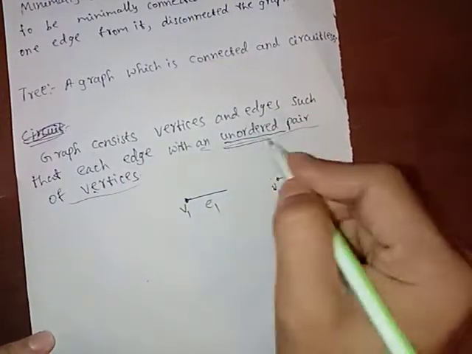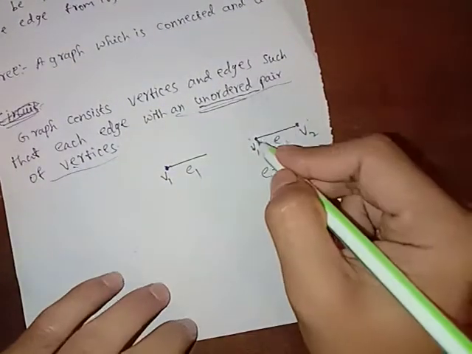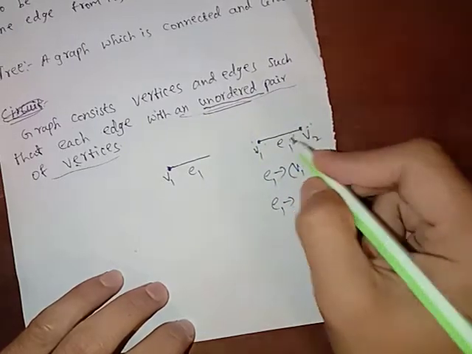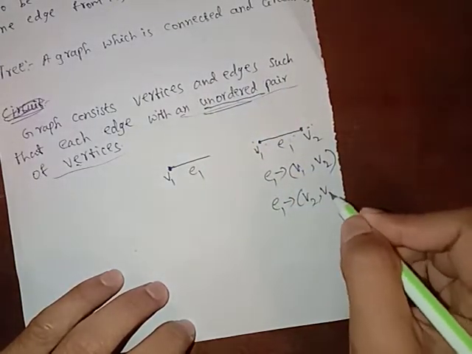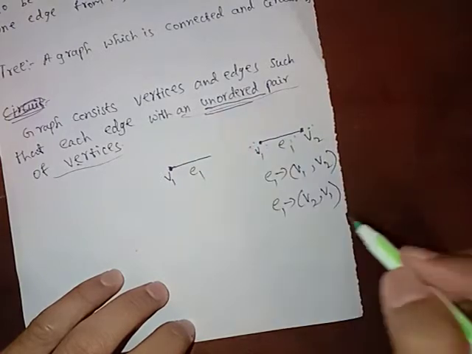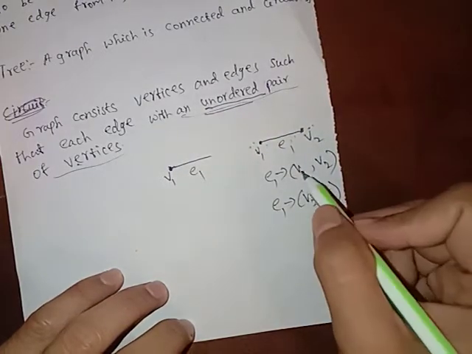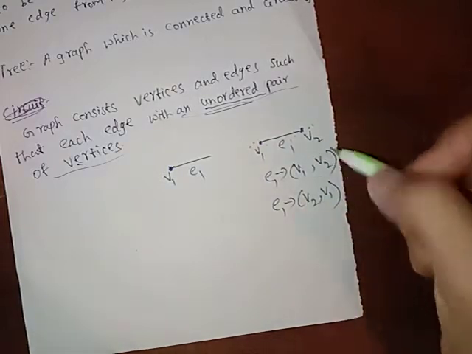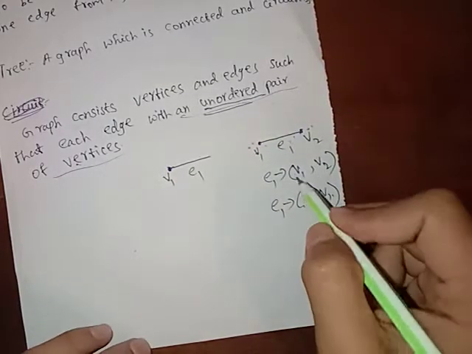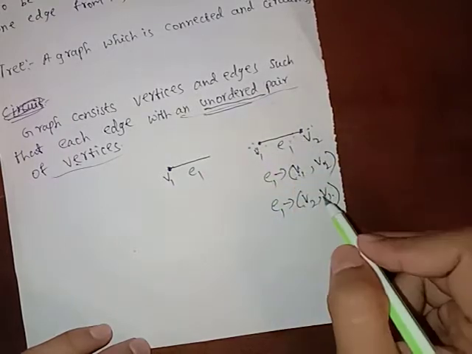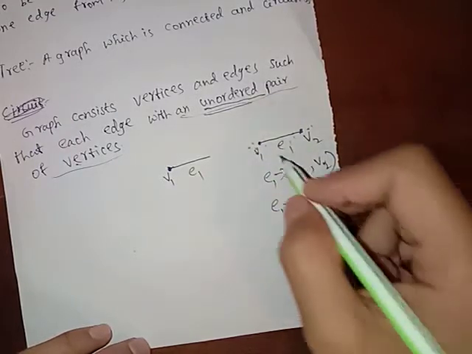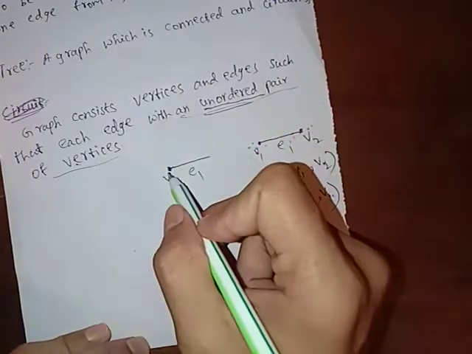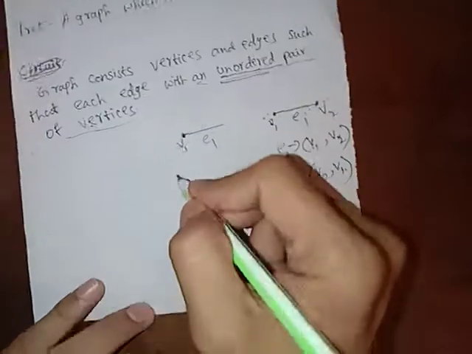Why is the word unordered used? We can represent edge E1 as identified with V2 to V1 also. Ordered means V1 to V2 is different from V2 to V1. But here V1 to V2 is the same as V2 to V1. So the word unordered is used. Unordered pair of vertices. How can one edge and one vertex become a graph?